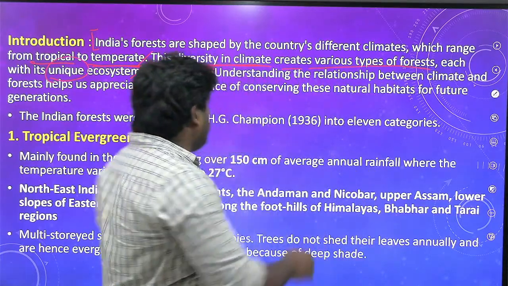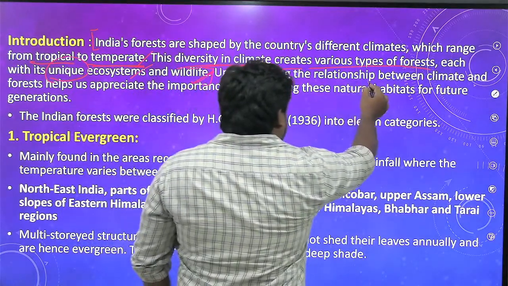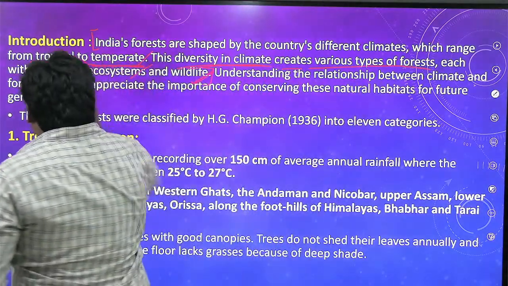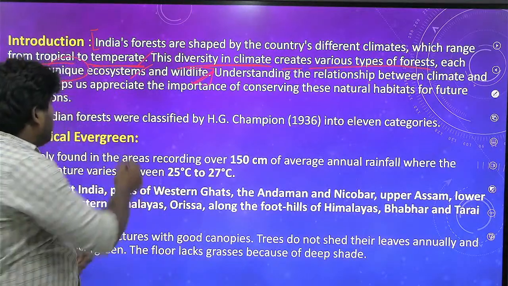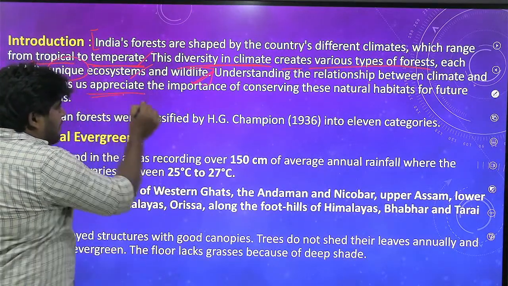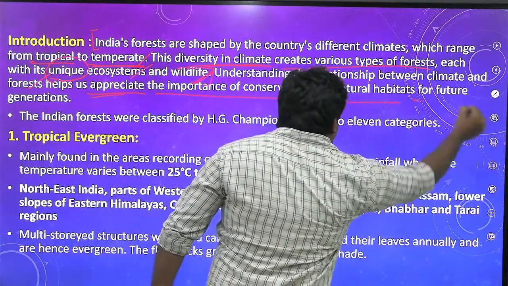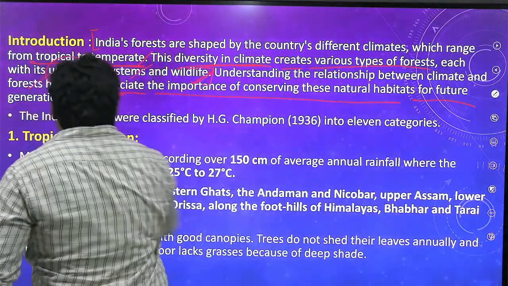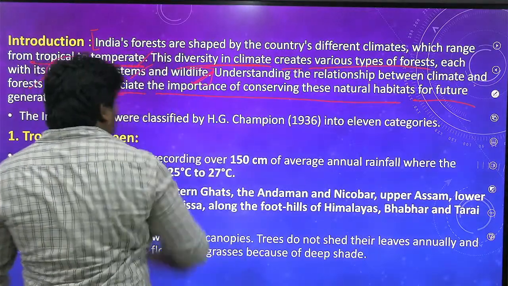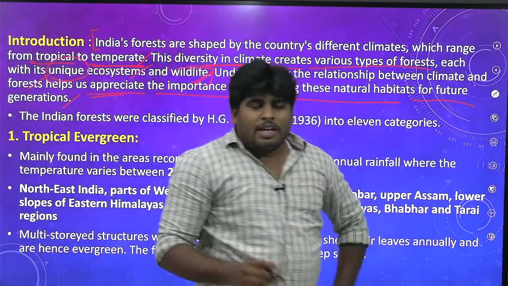So now let us see that. Understanding the relationship between the climate and forest helps us to appreciate the importance of conserving these natural habitats for future generations of flora and fauna.